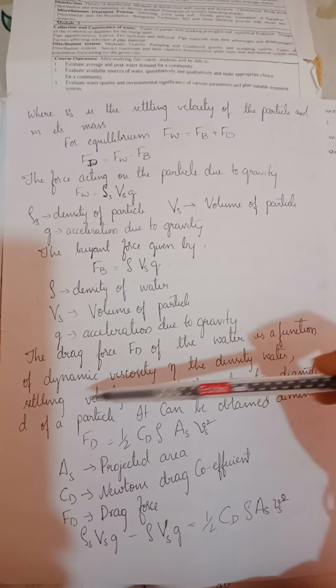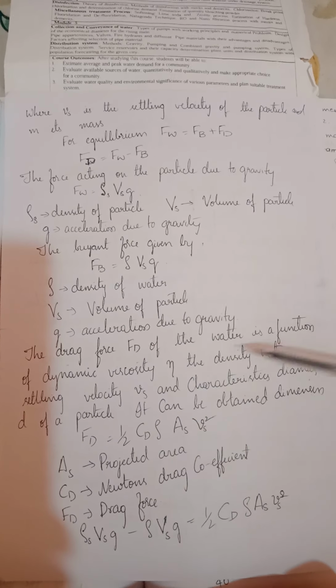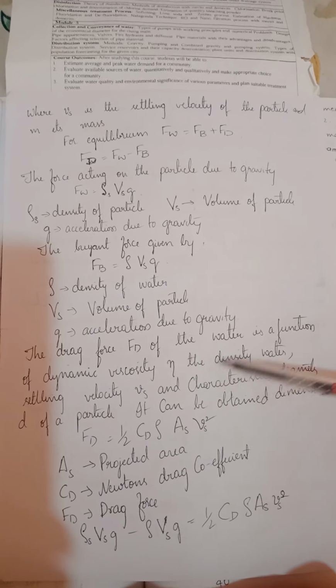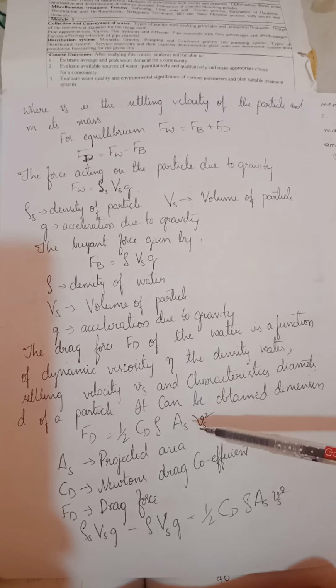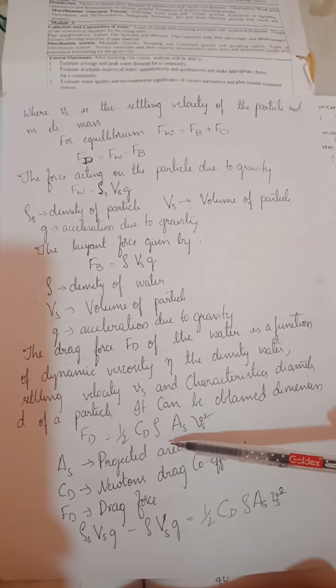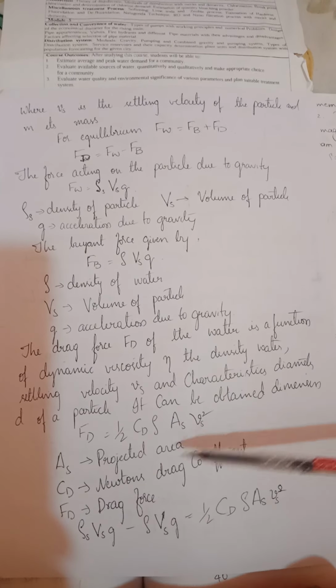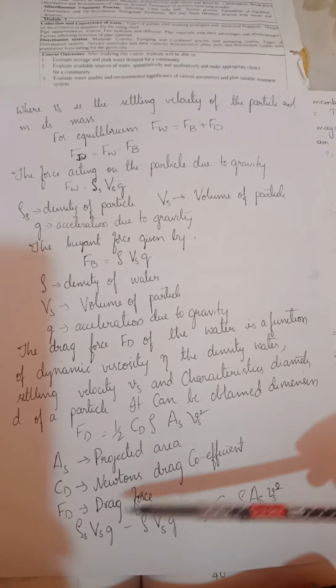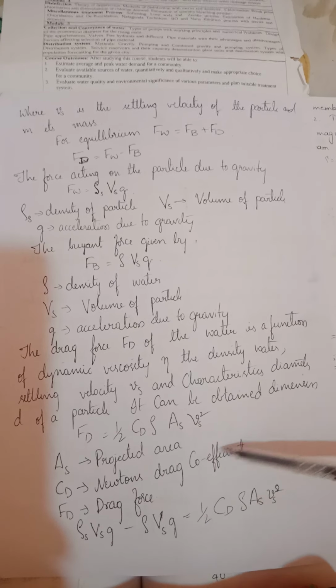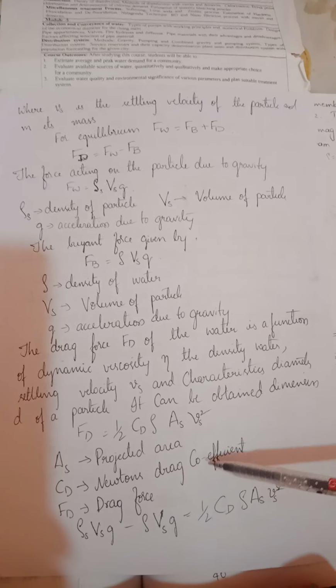Here, the drag force Fd in water is a function of the dynamic viscosity eta, and this drag force can be written as half into Cd rho As Va square, where As is the projected area, Cd is the Newton's drag coefficient, and Fd is the drag force.